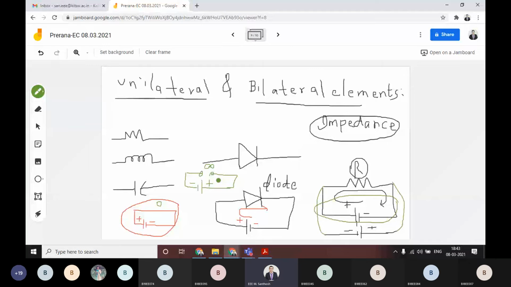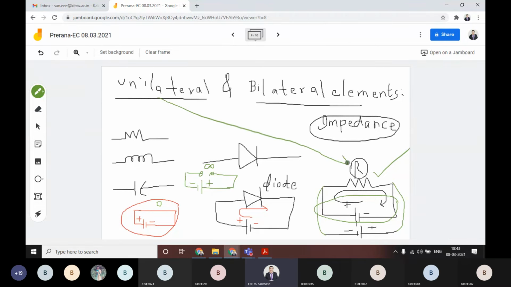That means the simple understanding here from this unilateral and bilateral elements is, if you are reversing the polarity of the current source or voltage source, whatever the polarity or direction, if you are reversing, in that case if you are getting the same impedance, then that kind of element is always called a